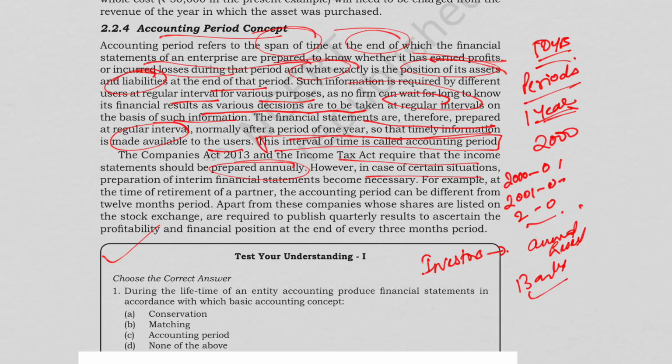However, in certain situations, preparation of interim financial statements becomes necessary. For example, at the time of retirement of a partner, the accounting period can be different from the 12-month period. For example, listed companies publish quarterly results. Why? Because shareholders need updated information. If the partner retires mid-year, accounts will be prepared till that date. So the accounting period can be shorter than 12 months.